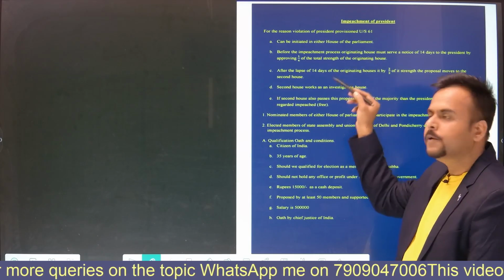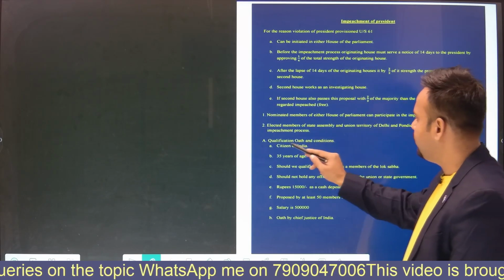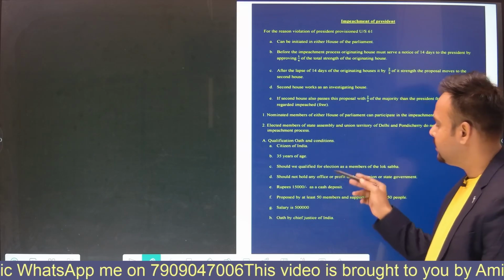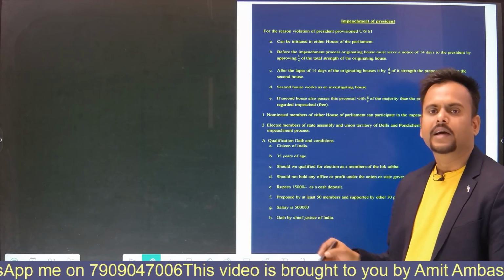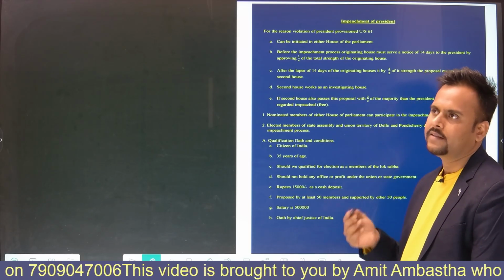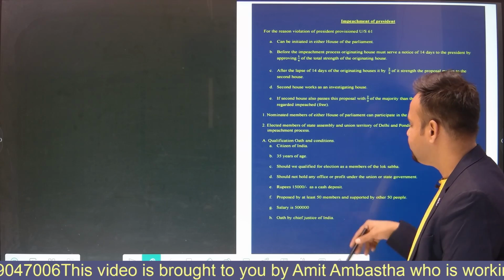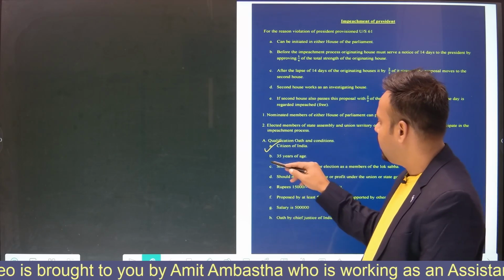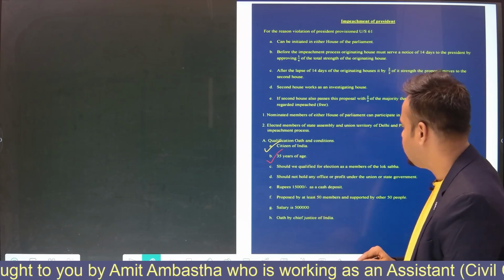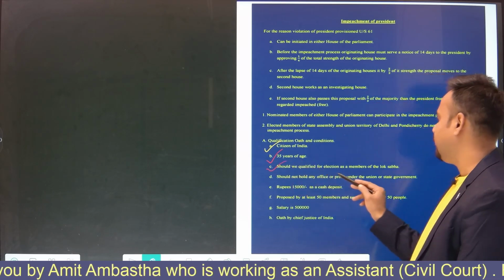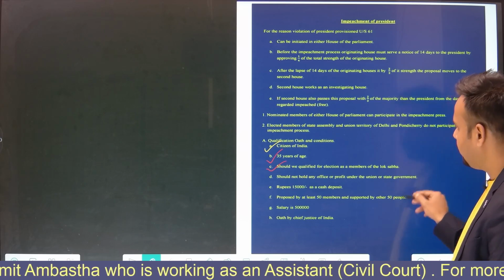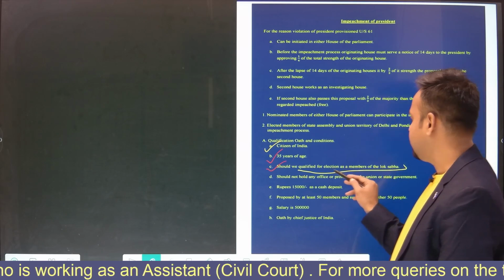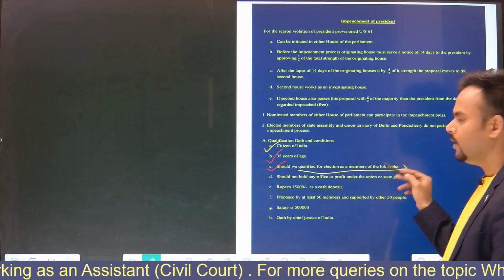We'll discuss the impeachment. First, we go to the qualification, oath and conditions. What are the qualifications to be the president of India, friends? These are very simple, and you might have learned them in class 5 or 6. The first condition is a citizen of India. He should be 35 years of age, and qualified for election as a member of the Lok Sabha. That means he must have all the qualifications required as a member of the Lok Sabha.